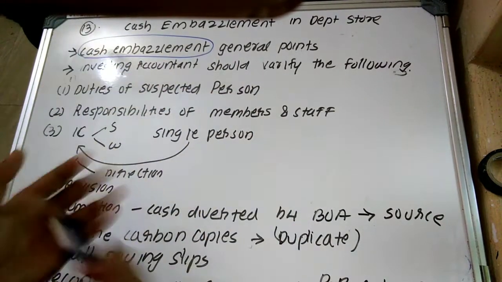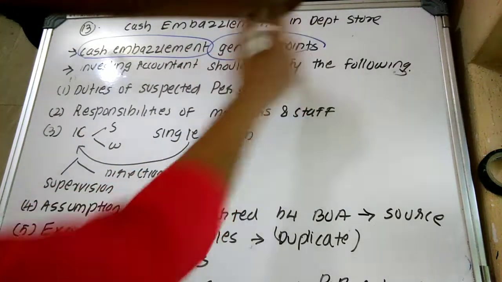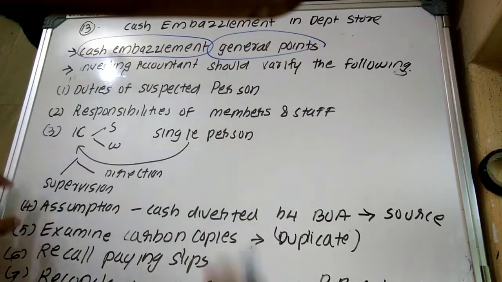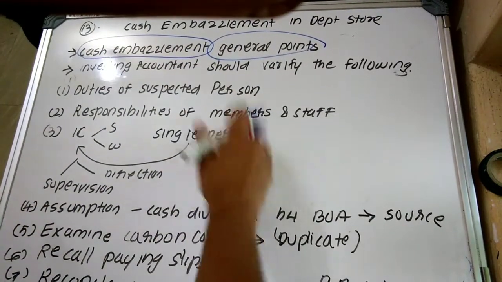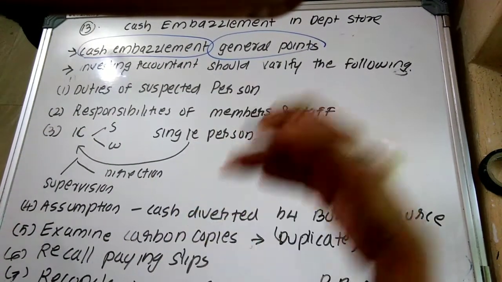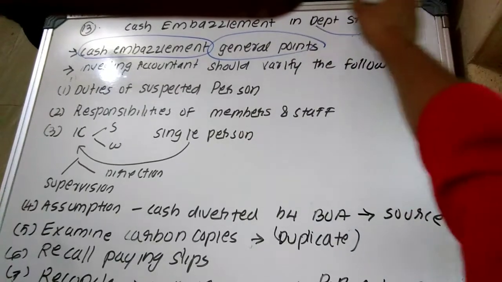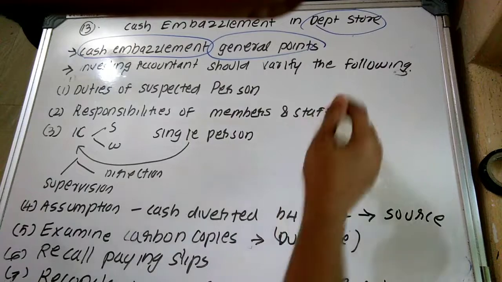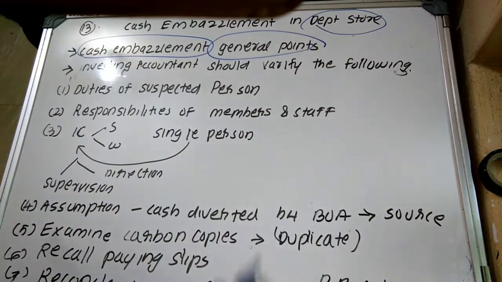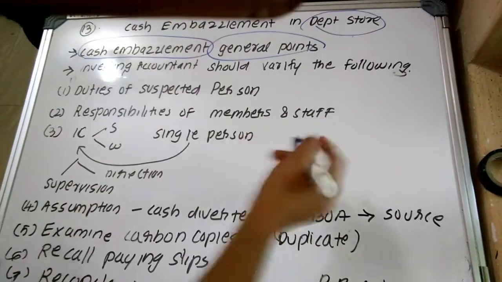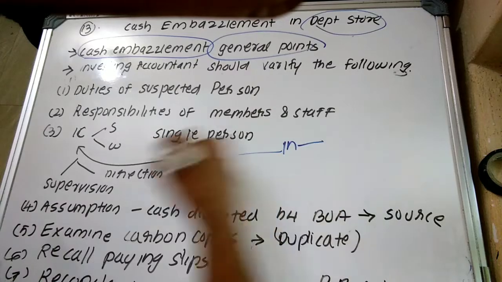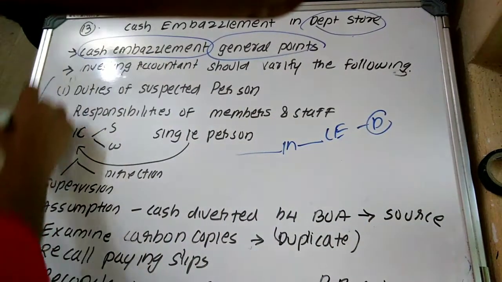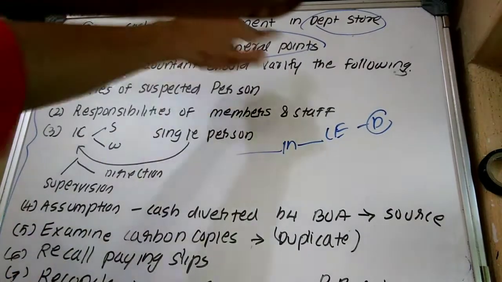So first of all, you should indicate the general points that we discussed in the earlier question. Then you have to specifically answer from the point of view of what we are investigating with respect to a departmental store. Okay friends, so first of all, the investigating accountant should verify the following. It means that if the investigating accountant is going to investigate cash embezzlement of a department store, he should consider all these points plus the general points.